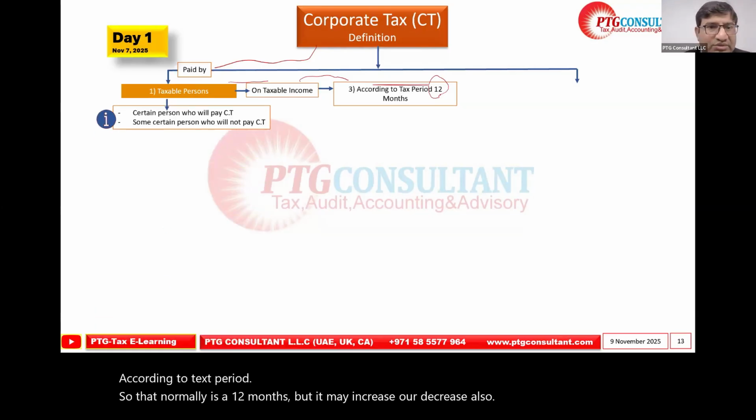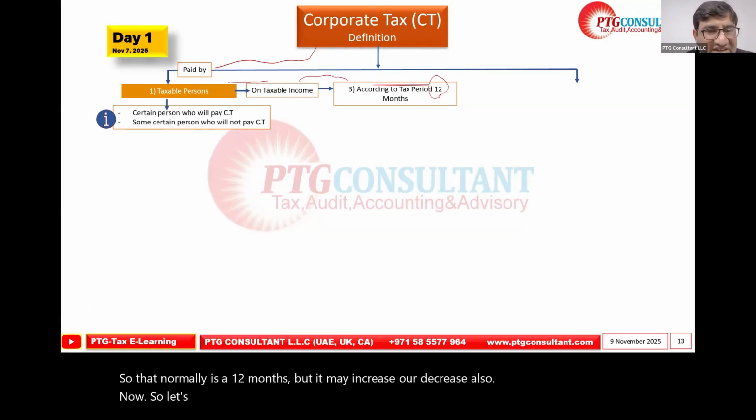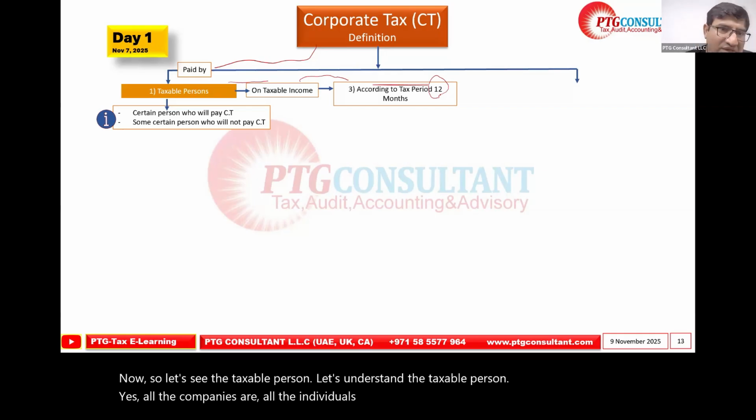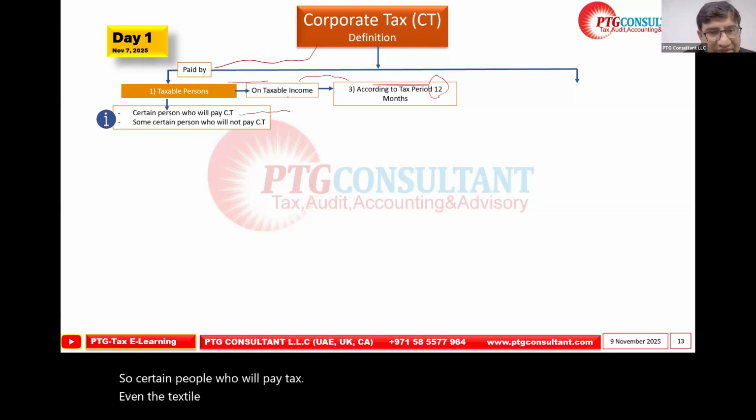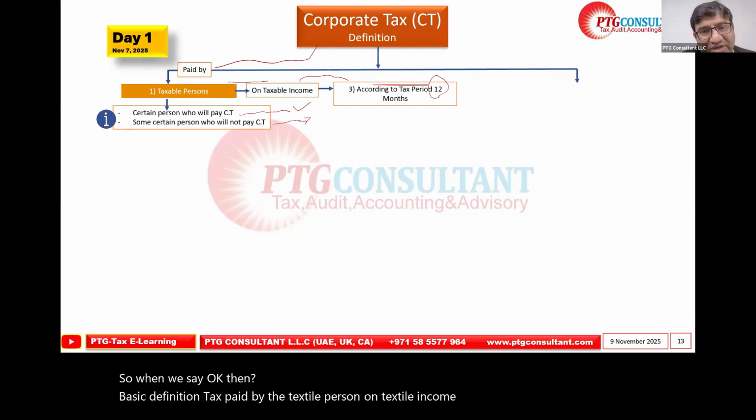Now, let's see the taxable person. Let's understand the taxable person. Are all the companies or all the individuals taxable persons or not? Certain people are taxable persons, but not all will pay the tax. Certain people will not pay the tax. The basic definition: tax paid by the taxable person on taxable income according to the tax period, as per the tax rate.